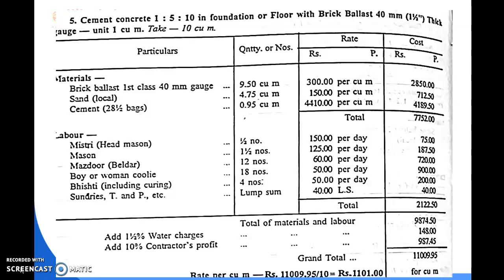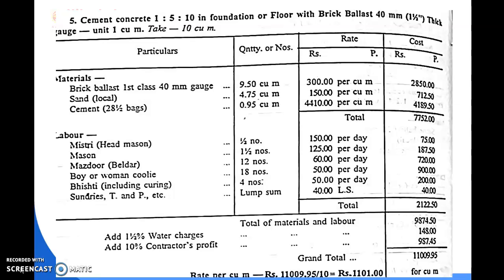Then we calculate the total cost of the mistri requirement, mason, mazdoor, boys and women coolies, and bhishti requirement. So mistri requirement is half into 150, which is equal to 75, and mason cost is 1.5 into 125, which is 187.50. Mazdoor 12 numbers, cost is 60 rupees, so 12 into 60 is 720, and the boys and women coolies required 18 numbers at 50 rupees per day, 18 into 50 is equal to 900, and bhishti requirement 4 into 50 is equal to 200.